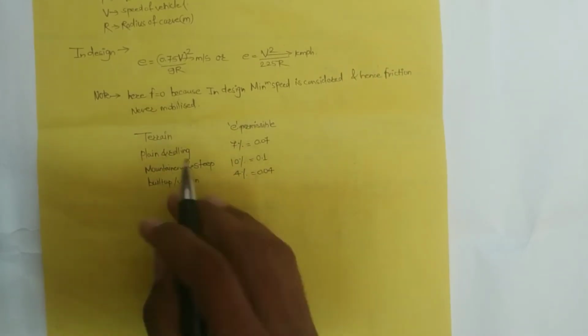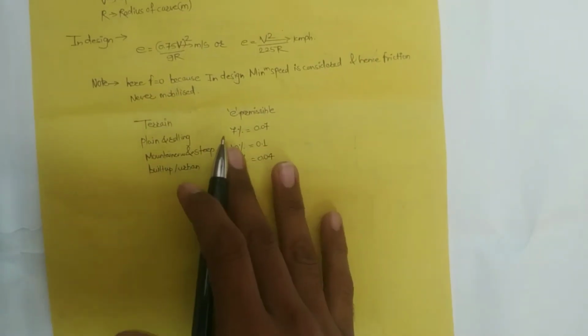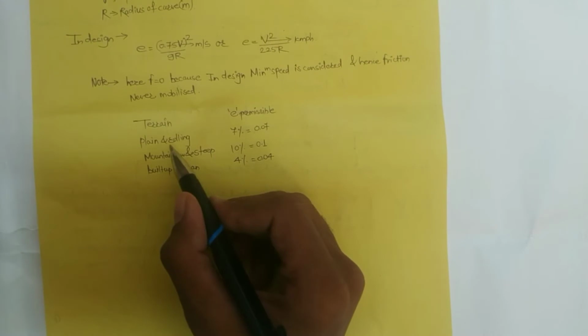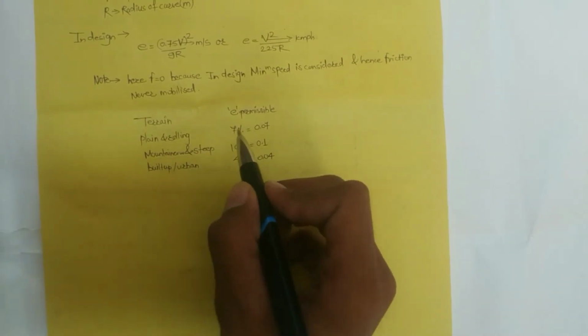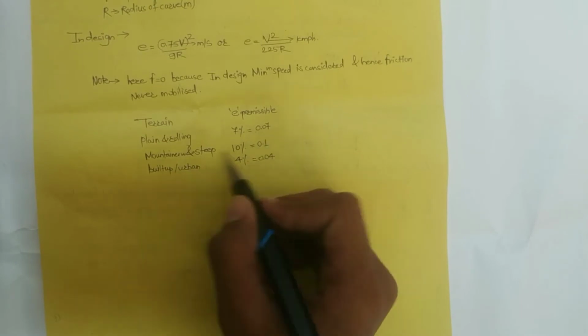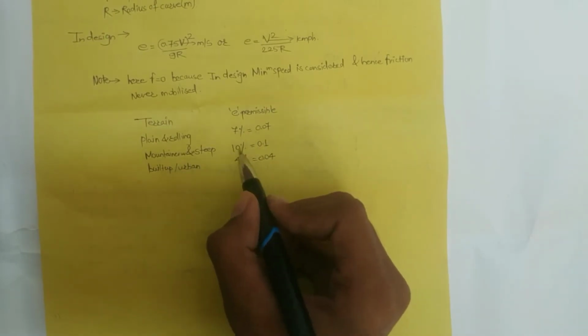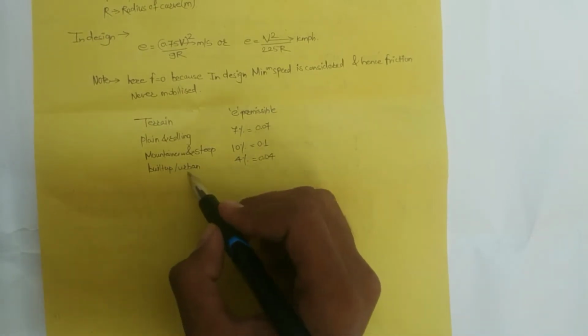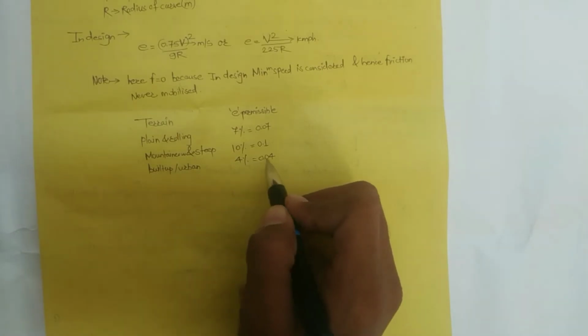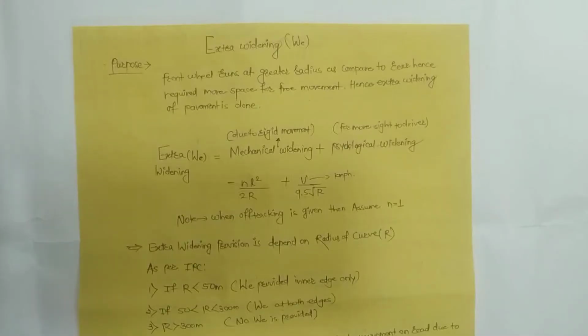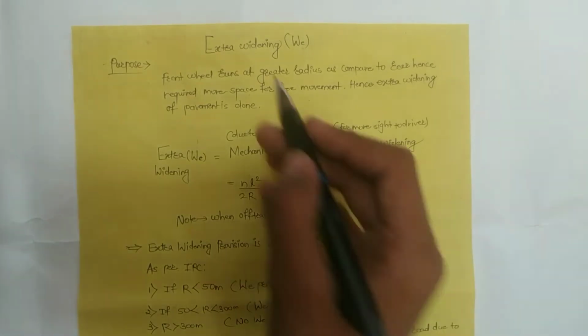Here are some values of e. In case of plain and rolling terrain, the e is 7%, that is 0.07. In mountainous and steep, 10%, 0.1. In built up and urban areas, super elevation is 4%, that is 0.04. After super elevation in horizontal alignment, the next term commonly used is extra widening.